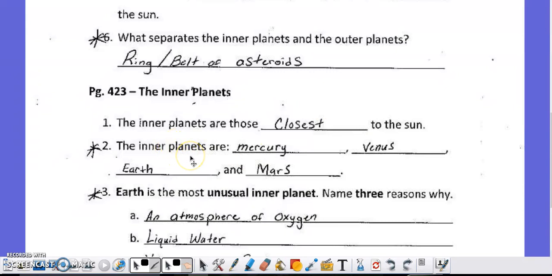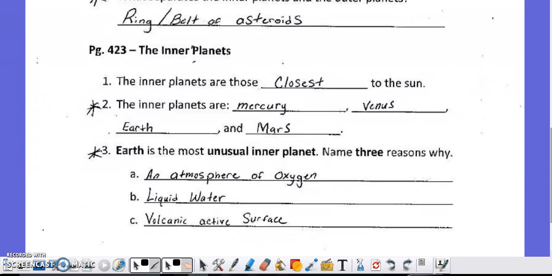Now, although the inner planets have lots of things in common, Earth is the most unusual of the inner planets. Two reasons are because we have an atmosphere with oxygen, and we have liquid water. A third reason, although debated and studied, is that we have active volcanic surfaces on the Earth.